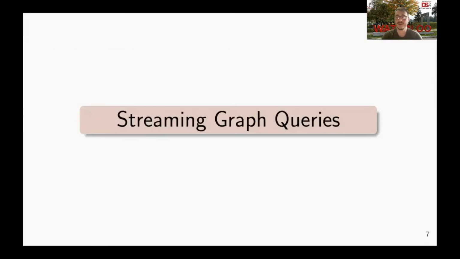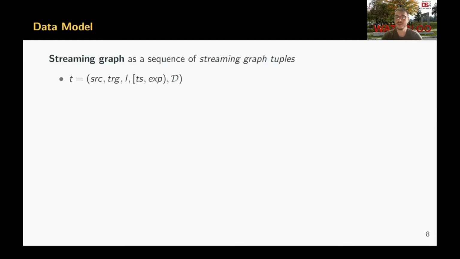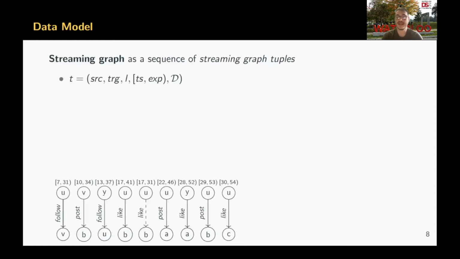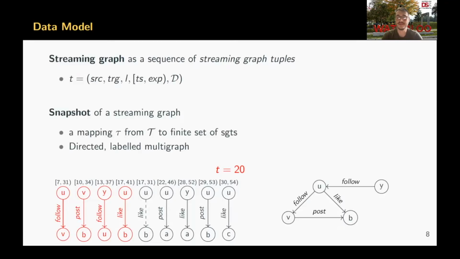Let me start with defining our streaming graph query model. First of all, a streaming graph is defined as an ordered sequence of streaming graph tuples. Each tuple represents an edge or a path in the graph, and each tuple is associated with a time interval, which represents the validity of that interaction. Then we can define a snapshot of a streaming graph as a mapping from the time domain to a finite set of streaming graph tuples. In brief, the snapshot consists of tuples that are valid at a given time point, and these tuples induce a directed labeled multigraph.